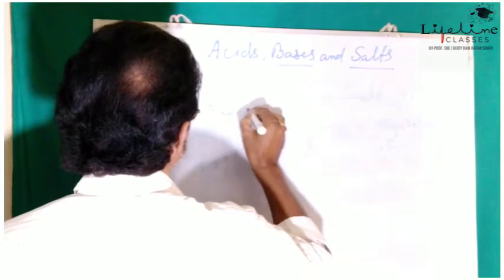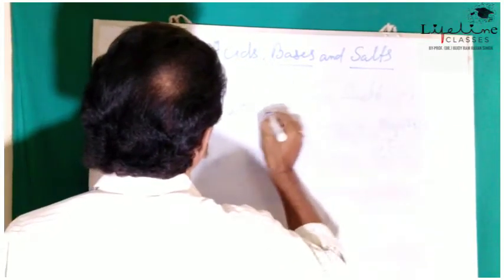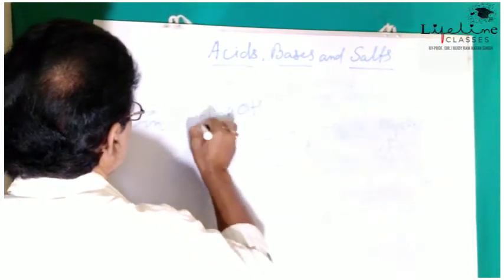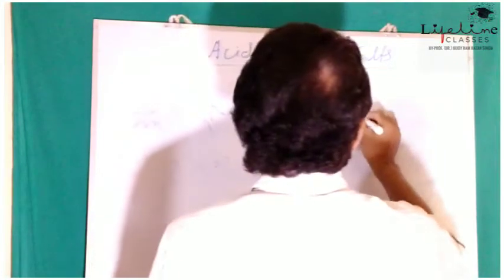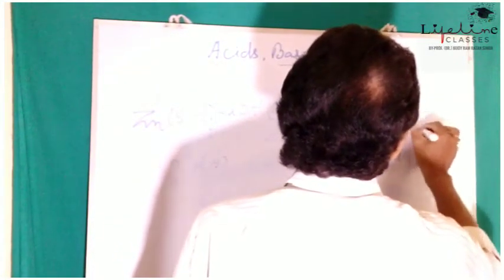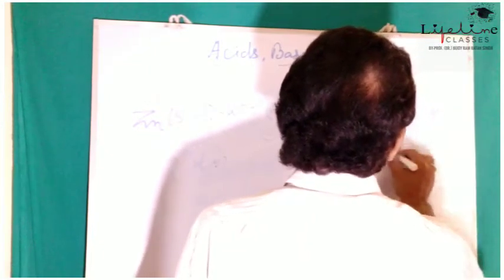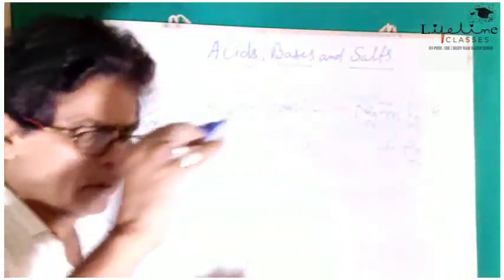Sodium hydroxide, NaOH. Zn plus concentrated sodium hydroxide, we get 2 NaOH here, Na2ZnO2 plus H2 gas, sodium zincate.